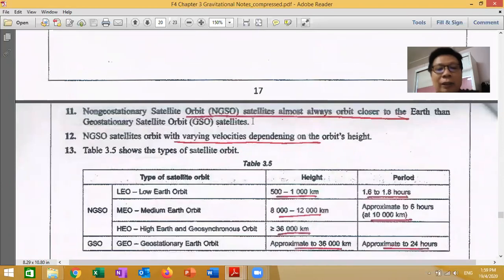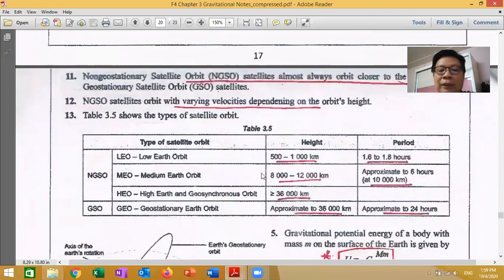Non-geostationary satellite orbit. Satellites almost always orbit closer to the Earth. This one is important. This type of satellite orbits closer to the Earth, meaning faster compared to geostationary. This one is further. So NGSO satellites orbit with varying velocity depending on the orbit height. For example, you can see a few here. NGSO is non-geostationary. This is geostationary. You can see the difference, the height, and the period.